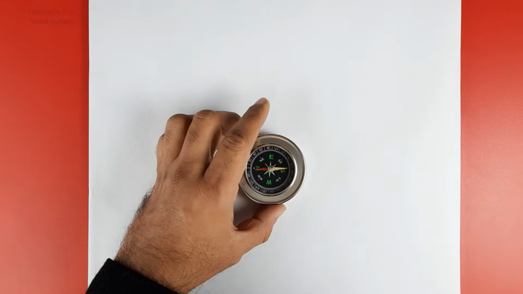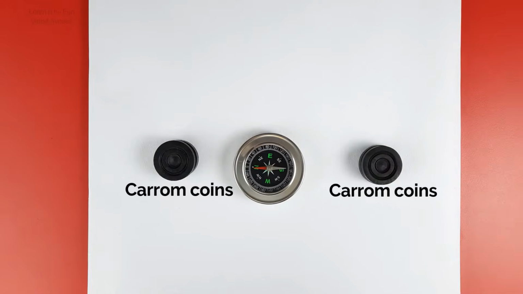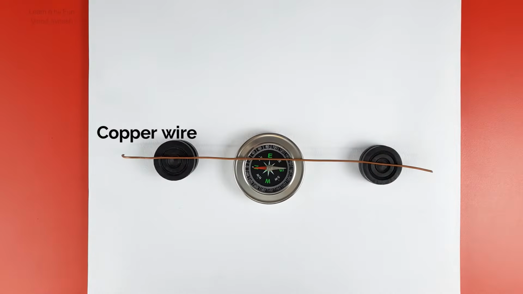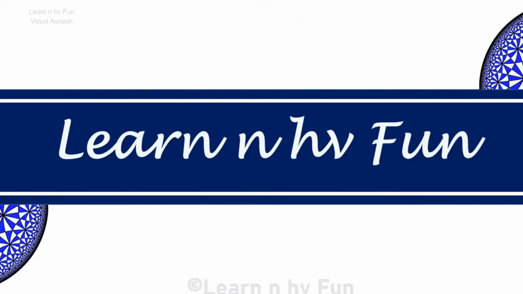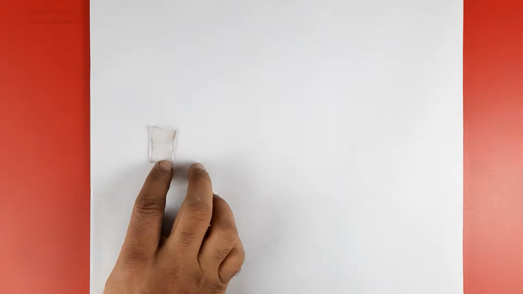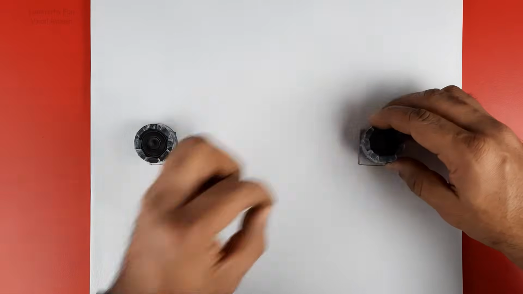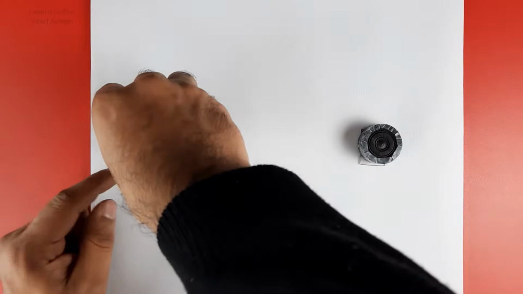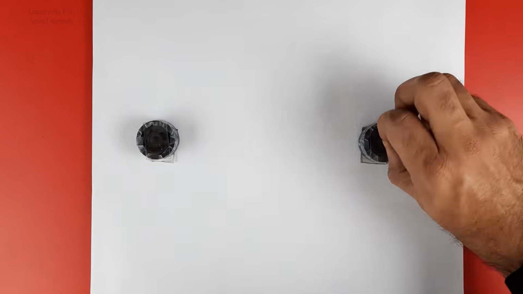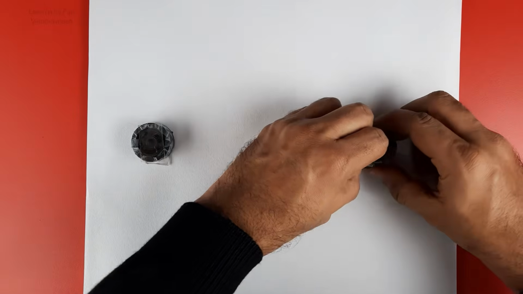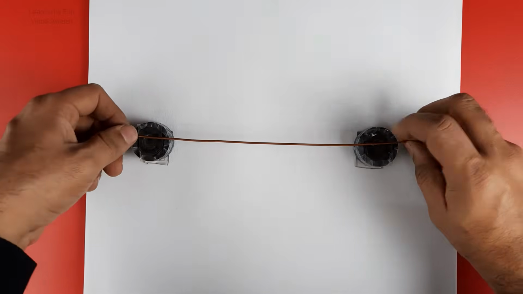For this, we need the following materials: a magnetic compass, few carom coins, copper wires, and battery with alligator clips. Fix carom coins on the table with the help of a glue tape. Put some glue tape on the top of carom coins. Stick copper wire on the carom coins with the help of a tape.